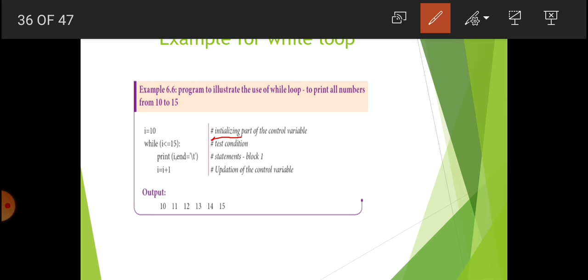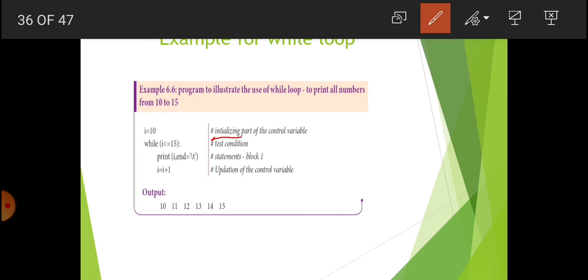In one tab, space is equal to 4 white spaces. Okay, see this: while I less than or equal to 15, we are checking the condition. If the condition is true, then it goes to the next line, print I comma end equal to slash t. The print statement is used to show the output on the screen. Print is a function used to display the content on the monitor.